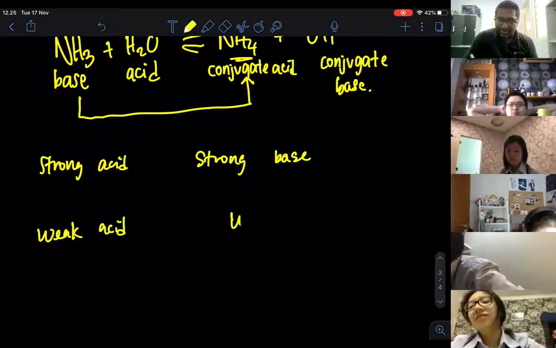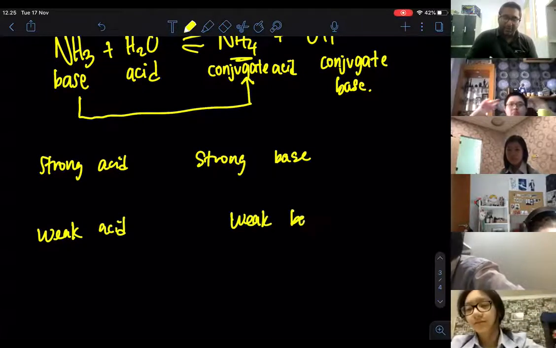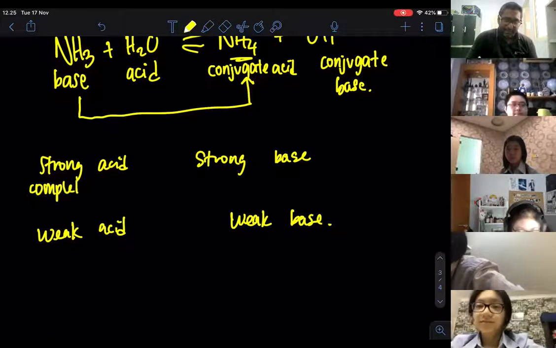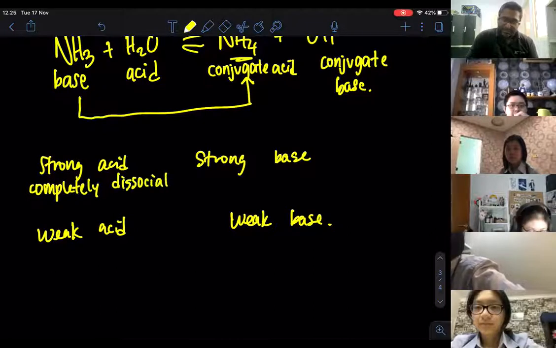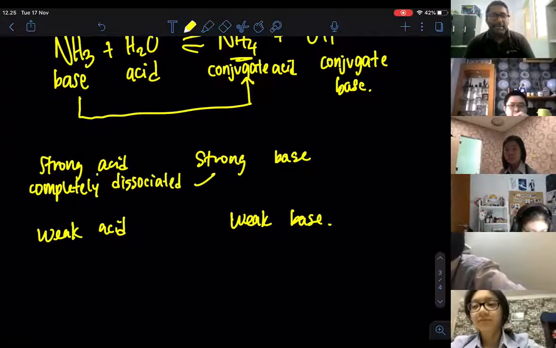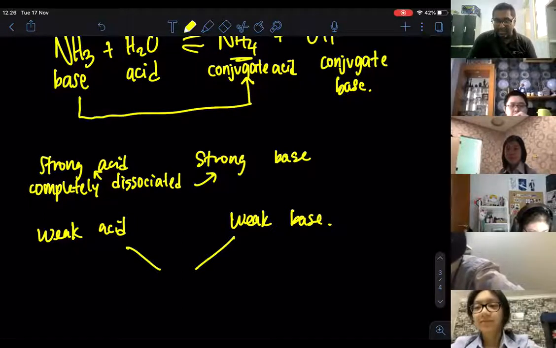How do we define all that? Strong acid is completely dissociated, or completely ionized, in water. Strong base is also completely dissociated. But weak acid and weak base are partially dissociated or partially ionized.